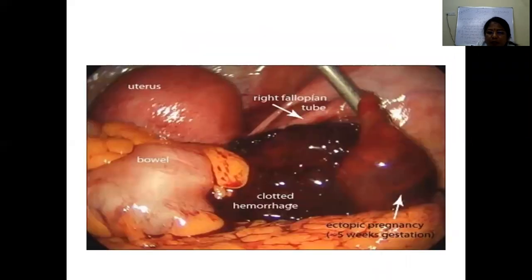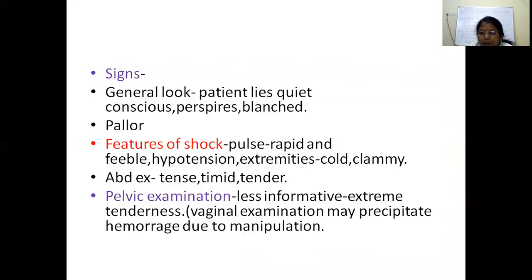So this is what can happen when there is a rupture, and this is an acute thing where the patient will come either in a shock condition to the emergency department, or she can come to the OPD also with pain in abdomen. But when there is a massive hemorrhage, usually the patient will be in shock and she will be seen in the emergency department.